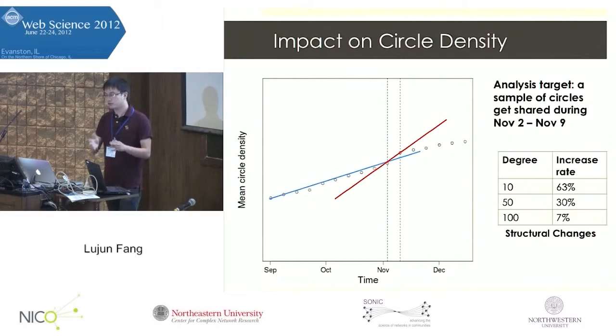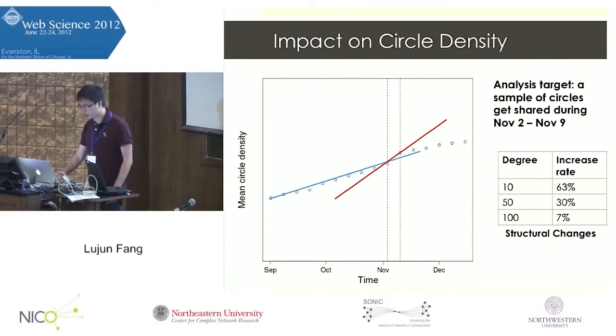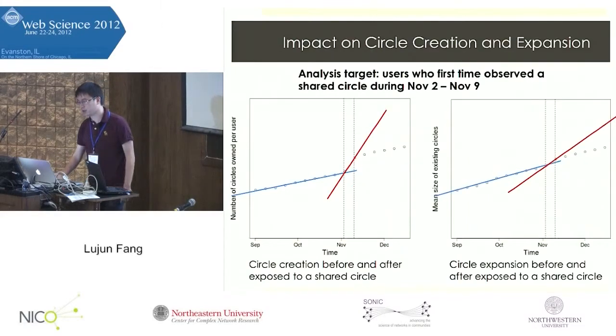We notice that users with small degree increase a lot during circle sharing week, while users with large degree increase only a little bit compared to those with small degree. This indicates that the circle sharing feature helps a lot for new users, who typically find it difficult to find new friends to add. So this has a great impact on them.